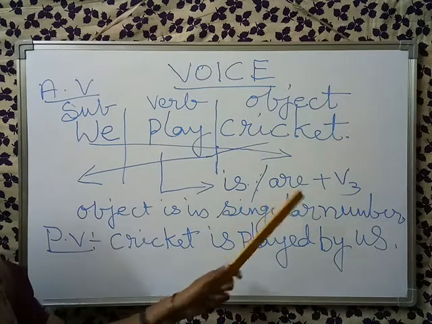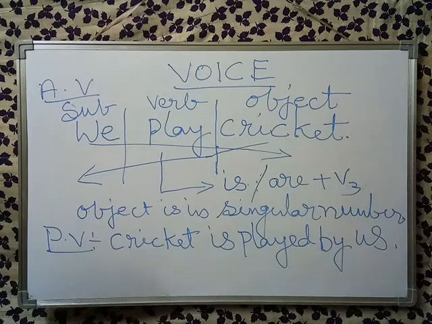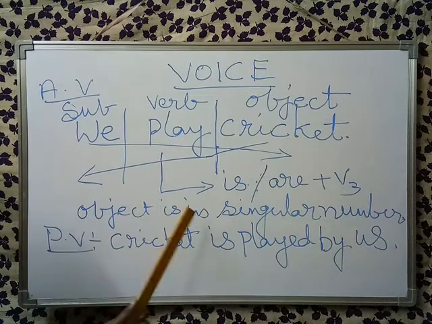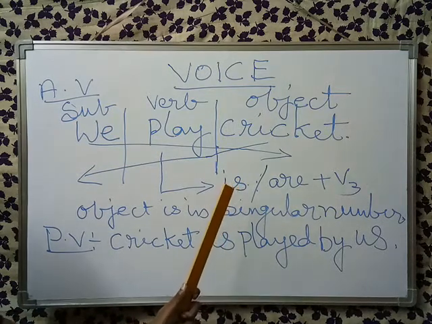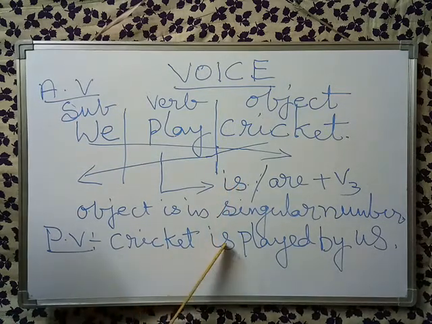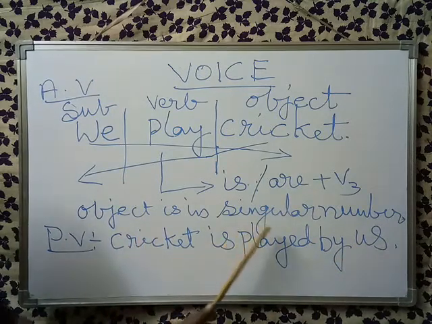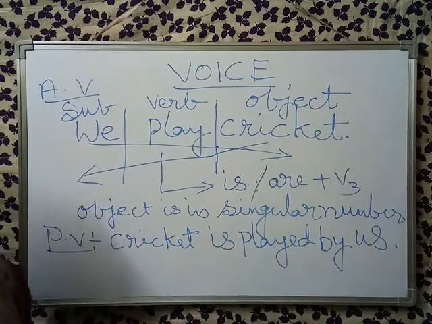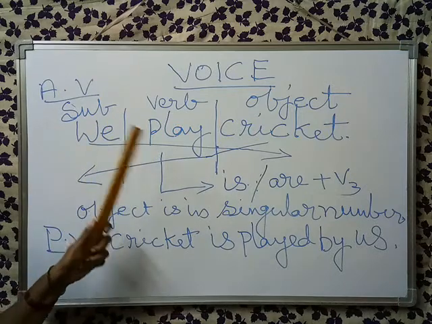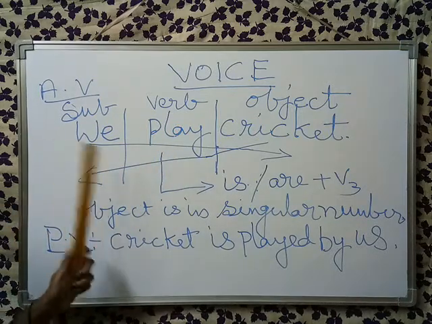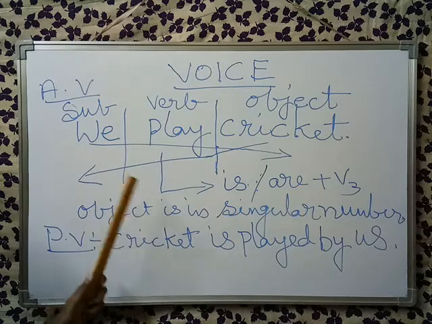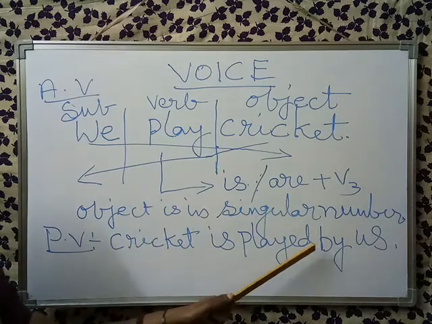The object is in singular number, so we have to use is only. Cricket is played by us. This is how to change from active voice to passive voice in simple present tense.